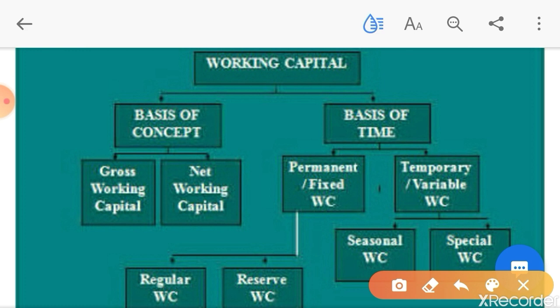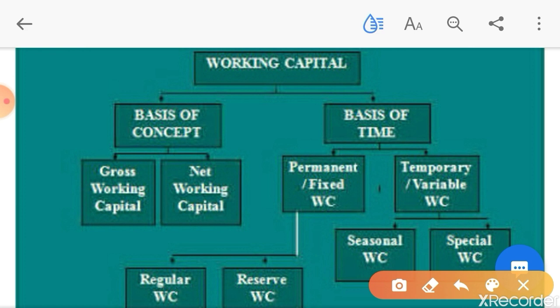For an example, sugar industries, they operate only up to the time period maximum 6 months. Like woolen garments, umbrellas, these are the businesses whose time period is limited to 3 to 4 months or maximum 6 months. So they are working.